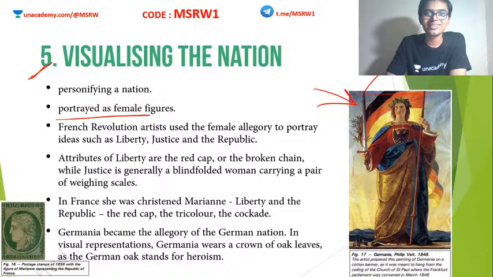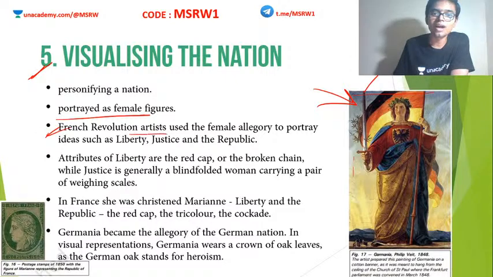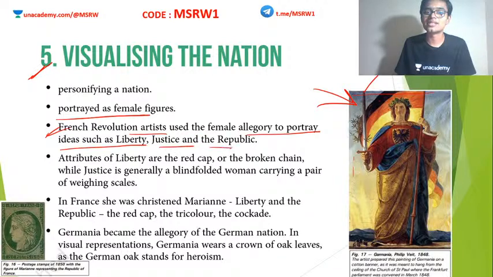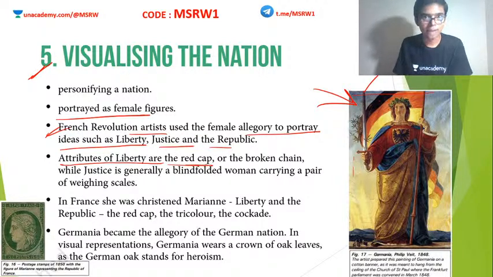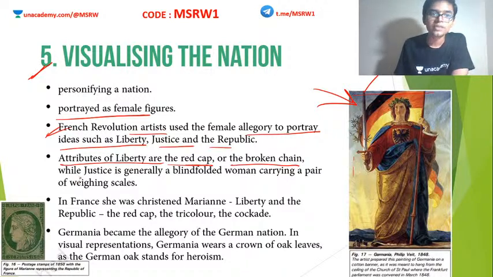Correct? These two rivers are considered as human beings now. Similarly, in those times, these nations were also personified by the German people, or the people of their respective nations. Clear? So for example, French Revolution artists used the female allegory to portray the idea of liberty, justice and the republic. Similarly, attributes of liberty were the red cap or the broken chain, while justice is generally a blindfolded woman carrying a pair of weighing scales.